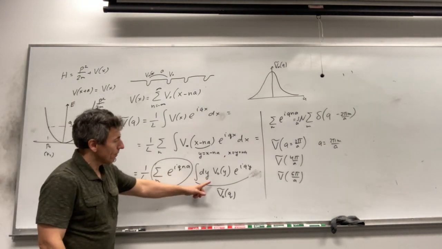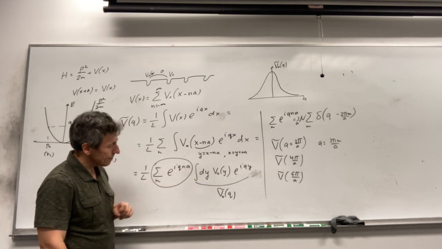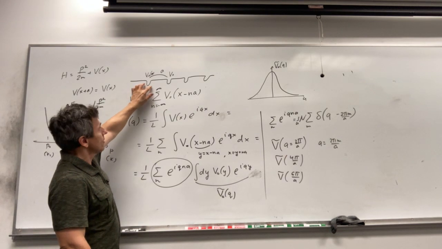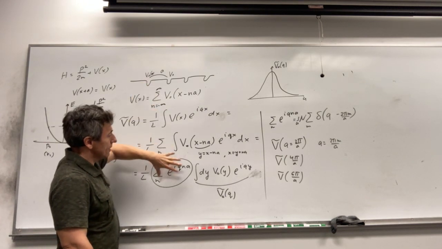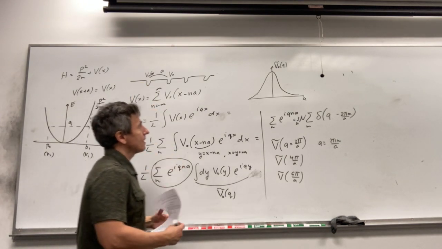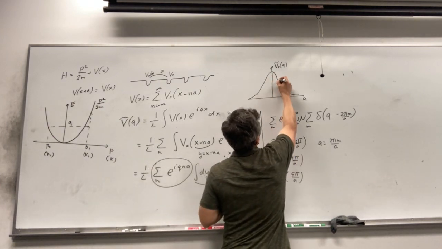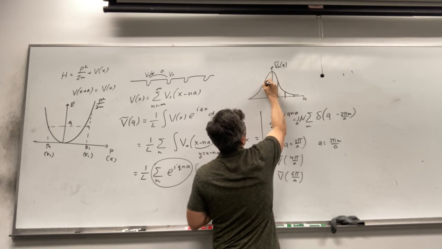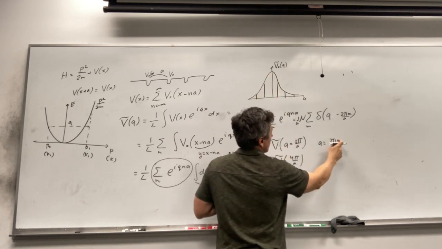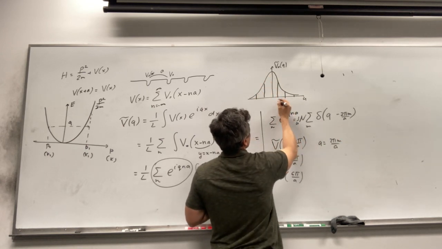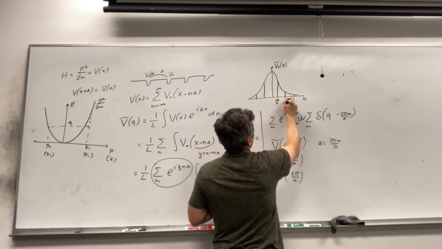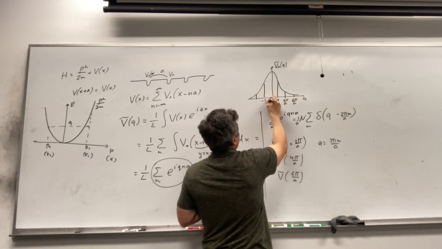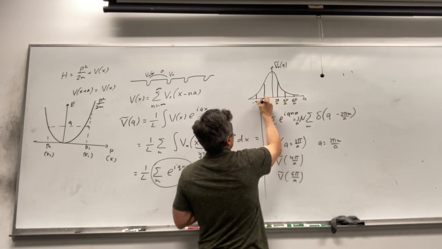Then we need to multiply by the Fourier transform of a single localized potential, by this factor. So it means that the Fourier transform will be non-zero only at these discrete values of the periodic potential. M can be positive and negative, so it will be 2 pi over a, 4 pi over a, 6 pi over a, negative 2 pi over a, negative 4 pi over a.